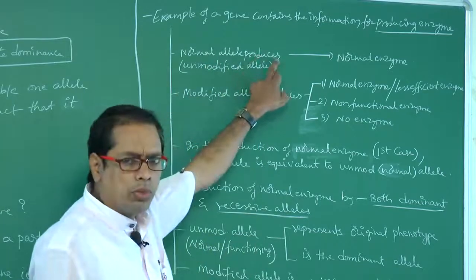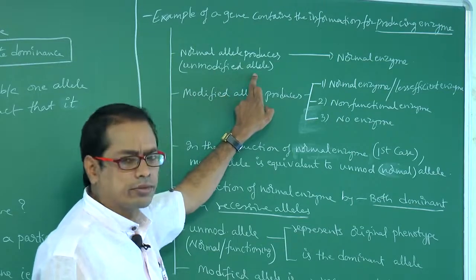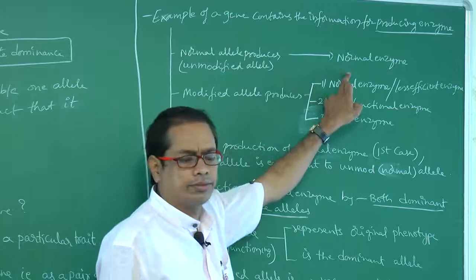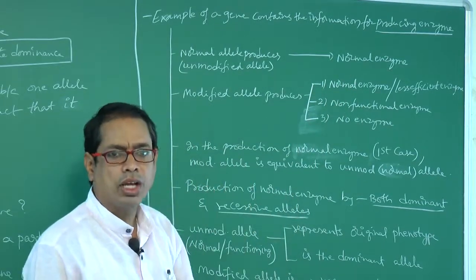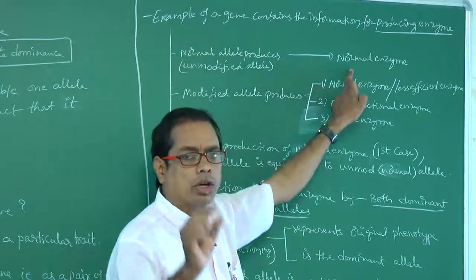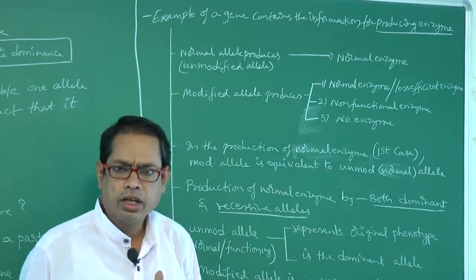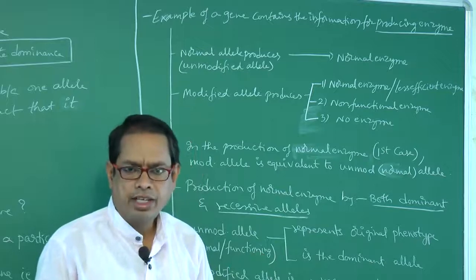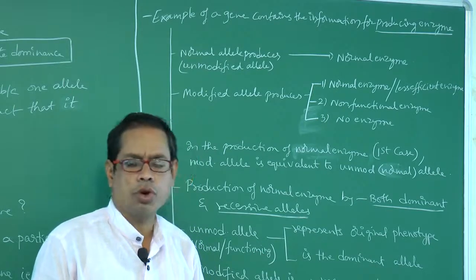Normal allele, also called unmodified allele, produces normal enzyme. Normal allele means capital T. Let us suppose capital T. That capital T is able to produce normal enzyme. Right. Why are these enzymes required? To convert the substrates into products. Enzymes are required to convert substrate into products.